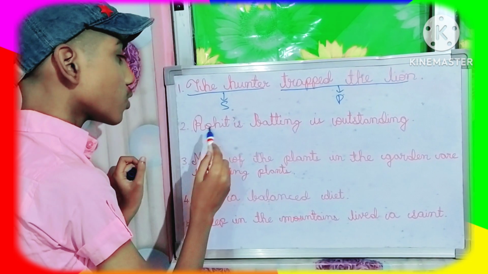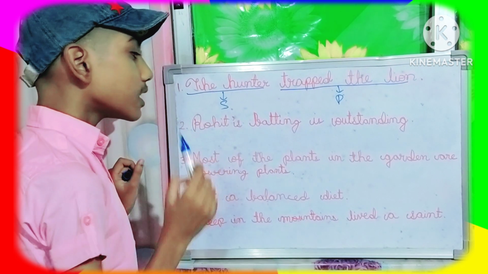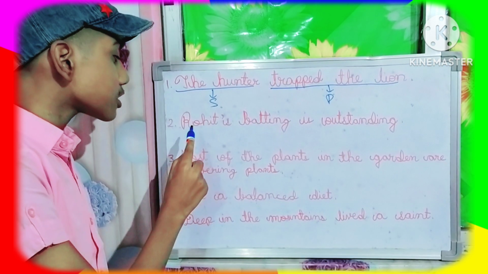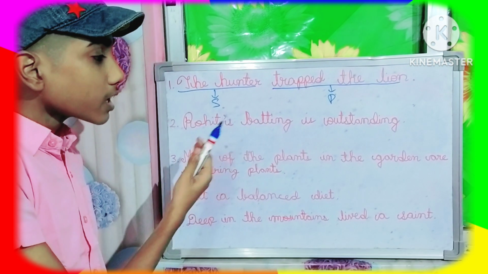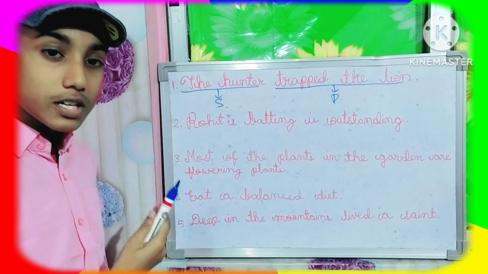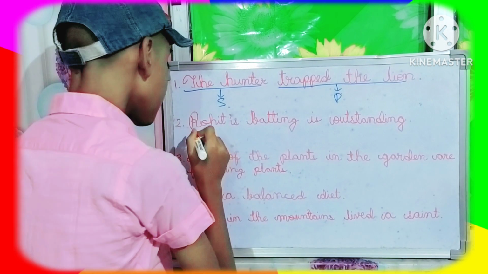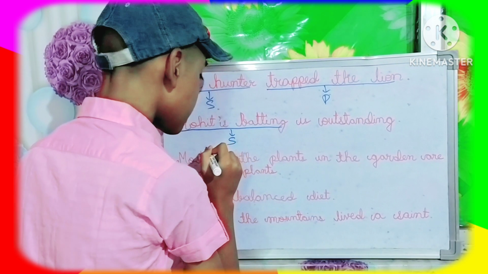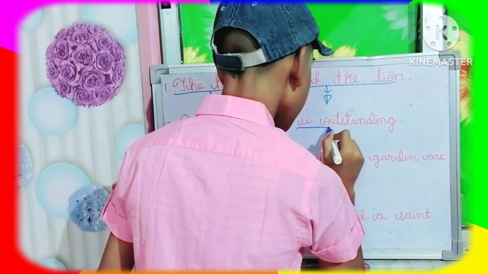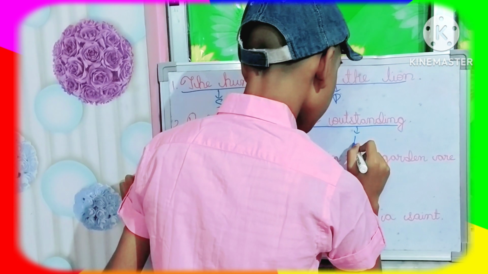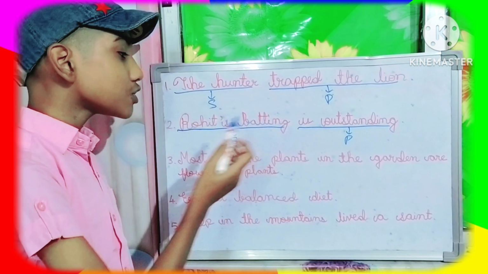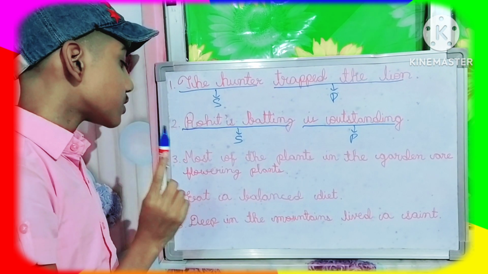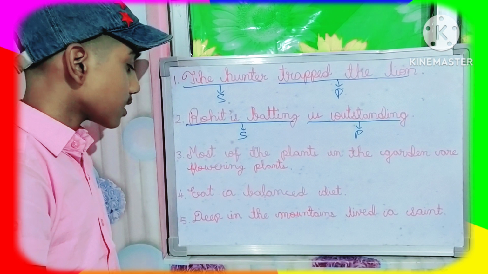Now next question, Rohit's batting is outstanding. Now here you can think that Rohit's will be the subject, but here it is told Rohit's batting, means what is outstanding? Not Rohit. Rohit's batting is outstanding. So here this full Rohit's batting will be subject, and rest of the part will be predicate. So here what is outstanding? Rohit's batting. So here subject will be Rohit's batting.